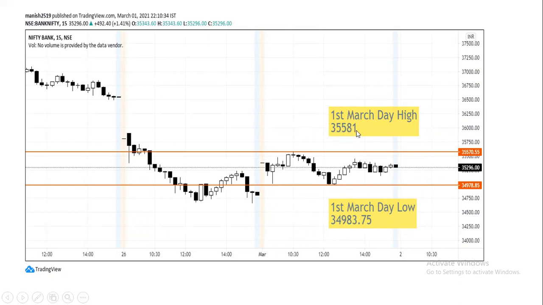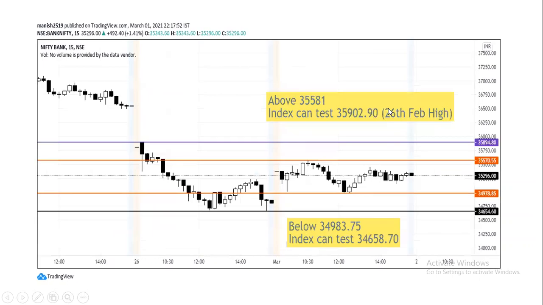35,581 is today's day high and 34,983 is today's day low in Bank Nifty index. Okay, this is the spot price graph, not futures price graph. So on 2nd March, tomorrow, I am expecting once Bank Nifty crosses today's day high 35,581, if this level is taken out, Bank Nifty can test Friday high. What was the high made by Bank Nifty on Friday? 35,902.